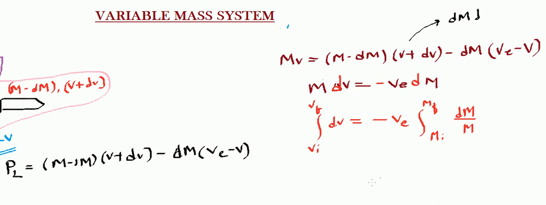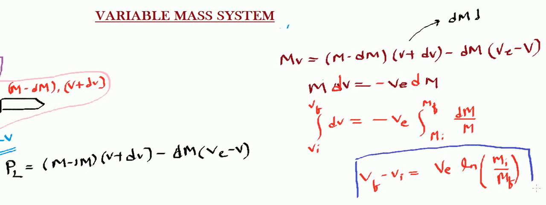Okay, so what happens? You find that the change in velocity vf minus vi is equal to the exhaust velocity, the velocity of the exhaust, times ln of mi divided by mf. We also discussed some more details about variable mass systems in problems. So when you solve problems, you'll get more idea about such kinds of systems.